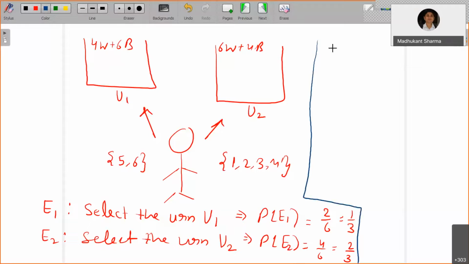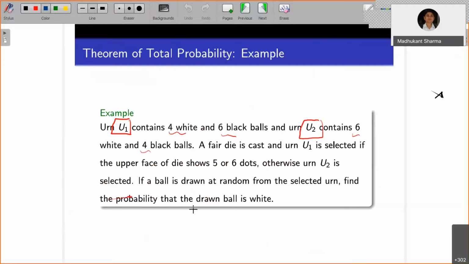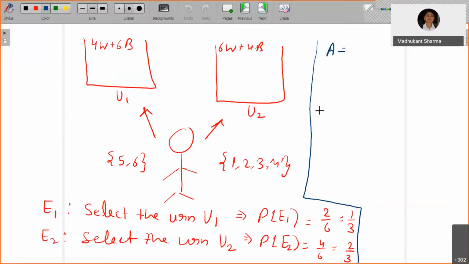Okay, right. So now, let A be the event that the drawn ball is white. So I am interested in finding the probability of A.